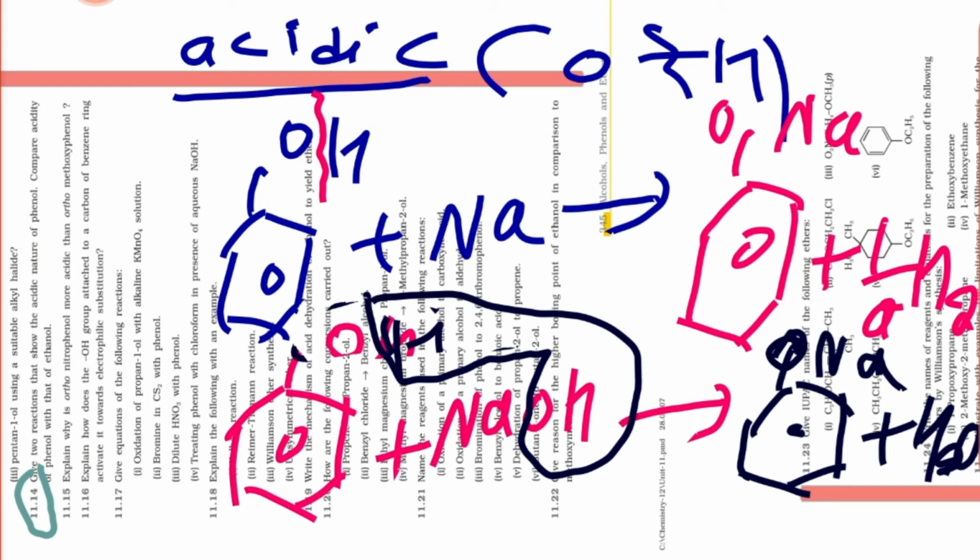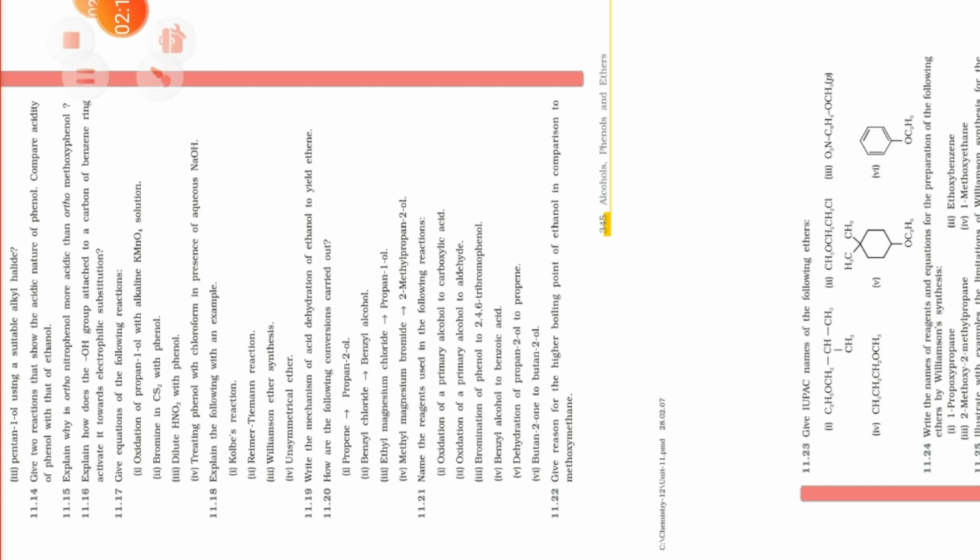Okay, and just remember one thing. Now they are asking you the acidic nature of phenol and ethanol, which is more acidic. Students, I think I told you in the previous parts also that phenol is more acidic than ethanol. I think you know the reason very well.